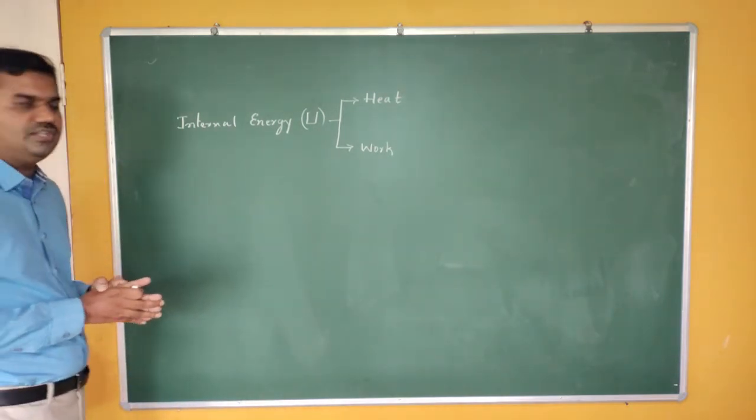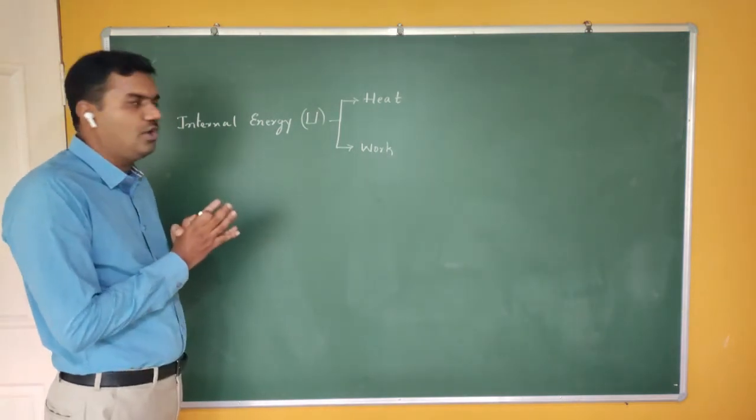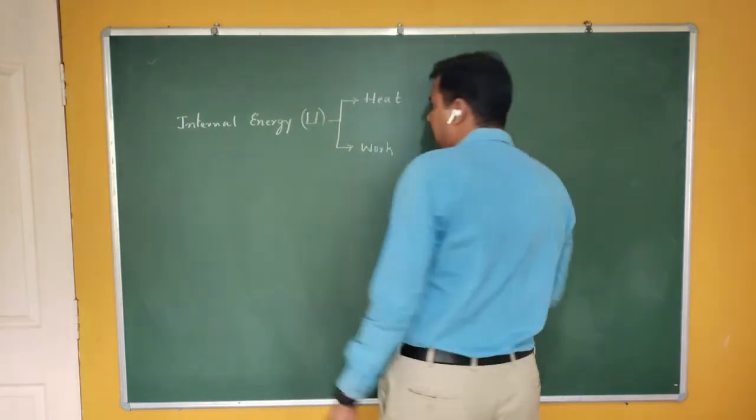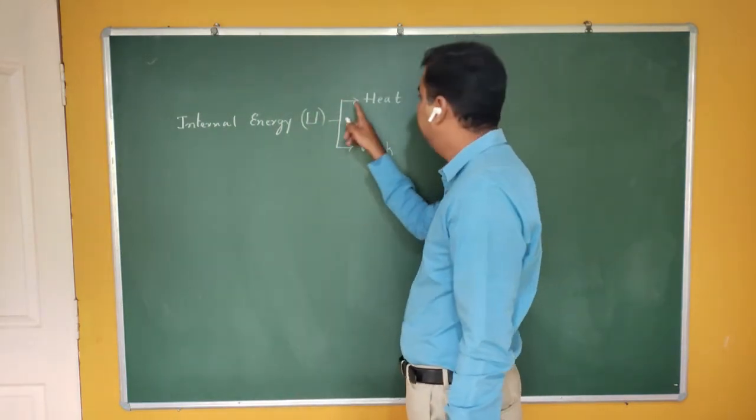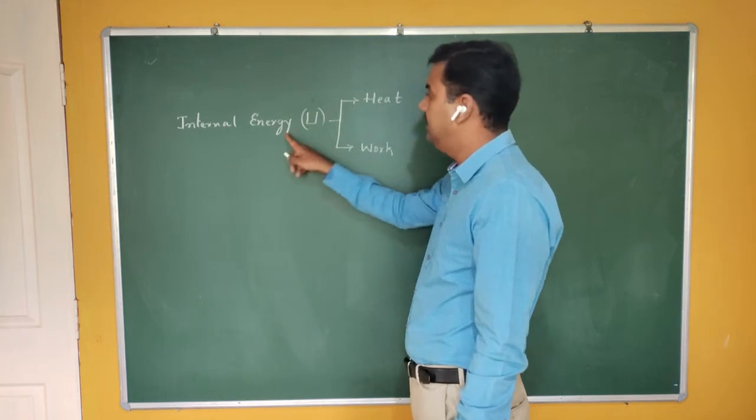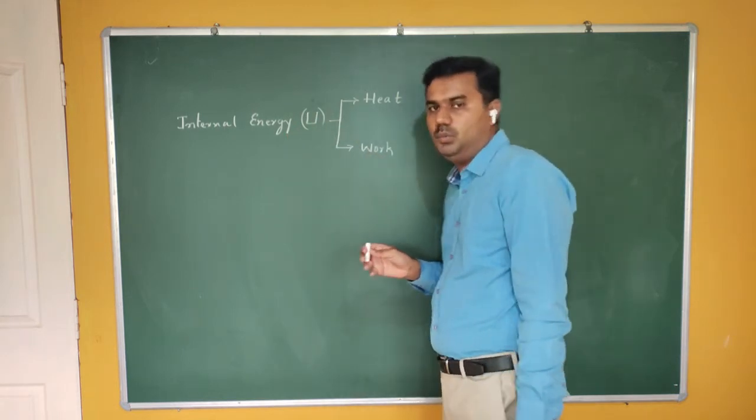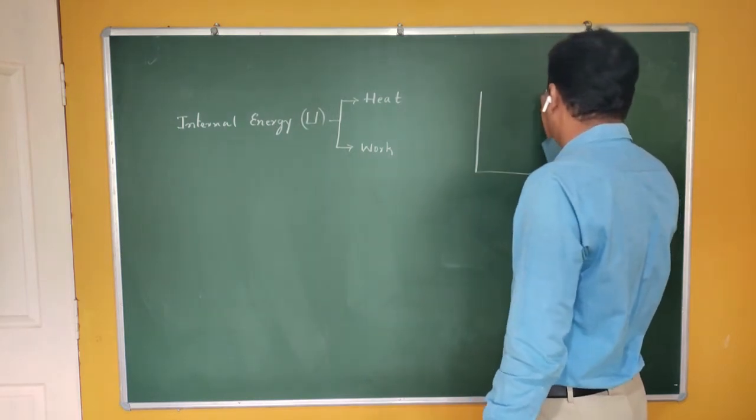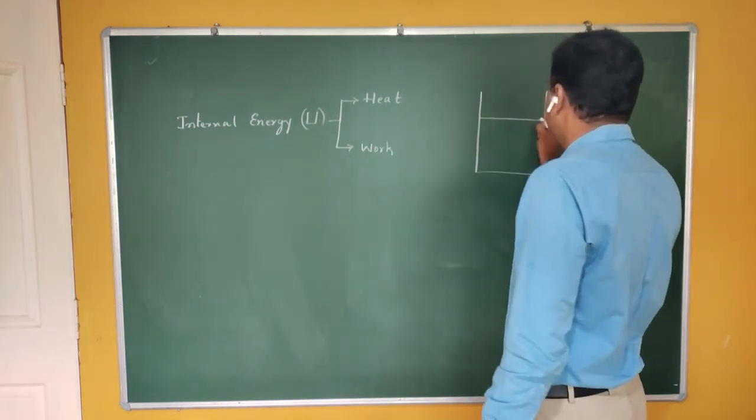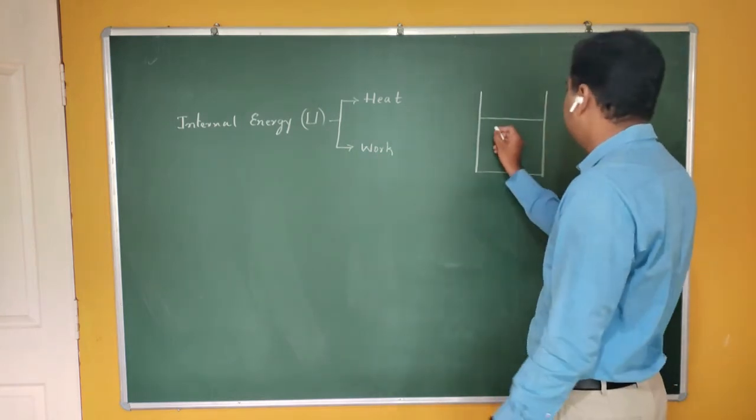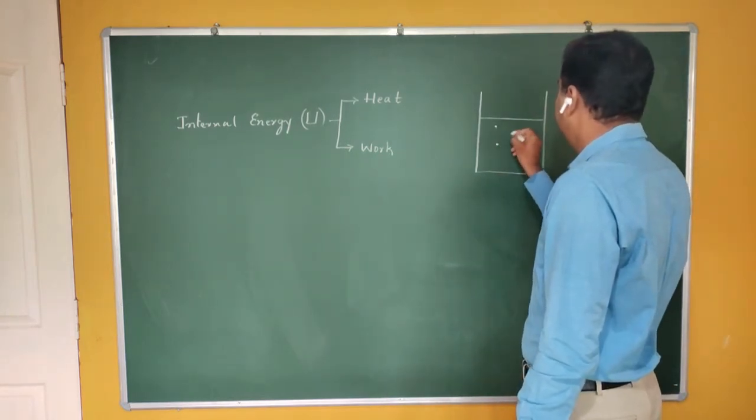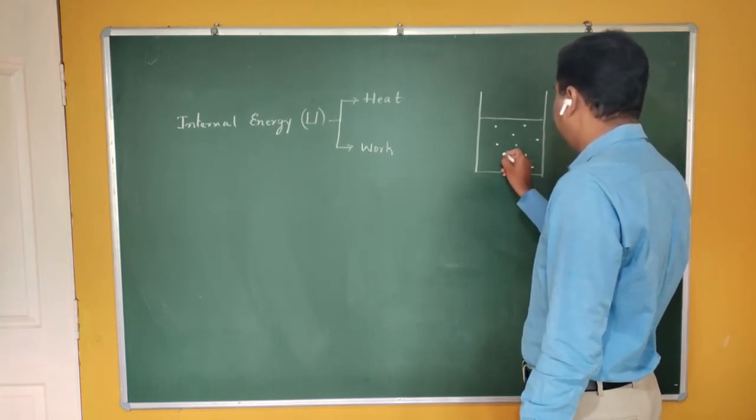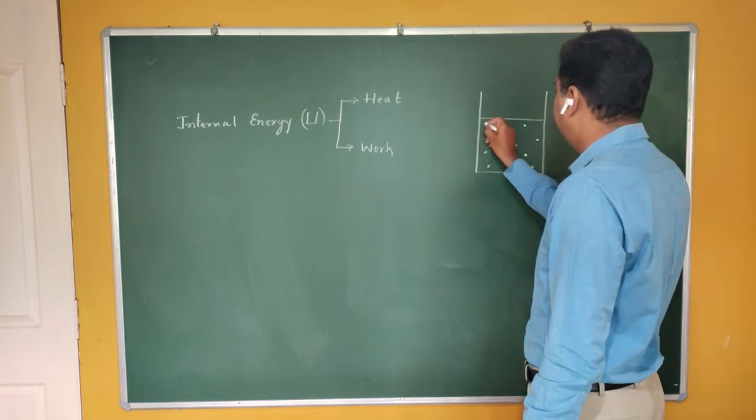So internal energy is a function of heat and work. That means the internal energy changes with a change in heat, and the internal energy changes with a change in work. Now you can see here, let me take a very simple explanation for it. Let me take a system, let me take the system as a gas. So the gas contains a large number of gas molecules.